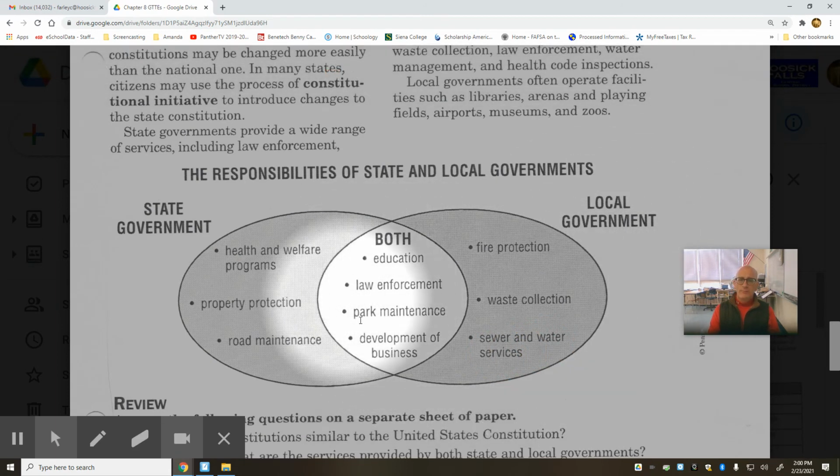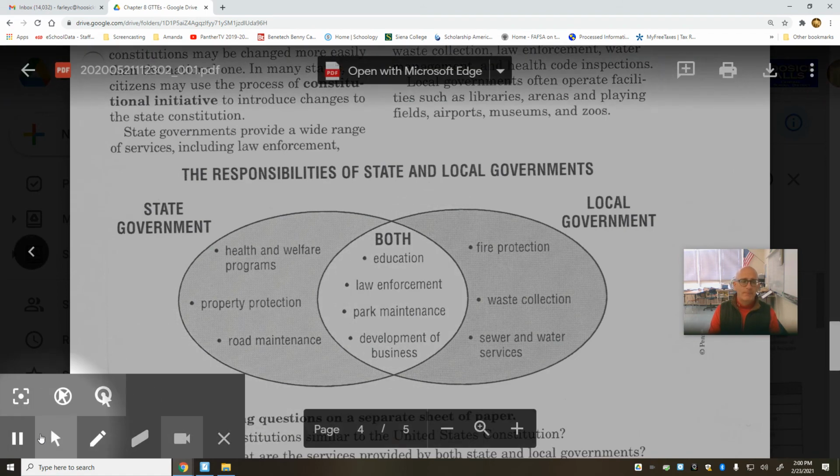The area in the middle of the diagram shows functions and responsibilities of both state and local governments, where they overlap. The state and local governments both play a role in education. State and local governments both play a role in law enforcement responsibilities. State and local governments maintain local parks and state parks. And also, both the state and local governments are responsible for the development of new businesses in a particular area.